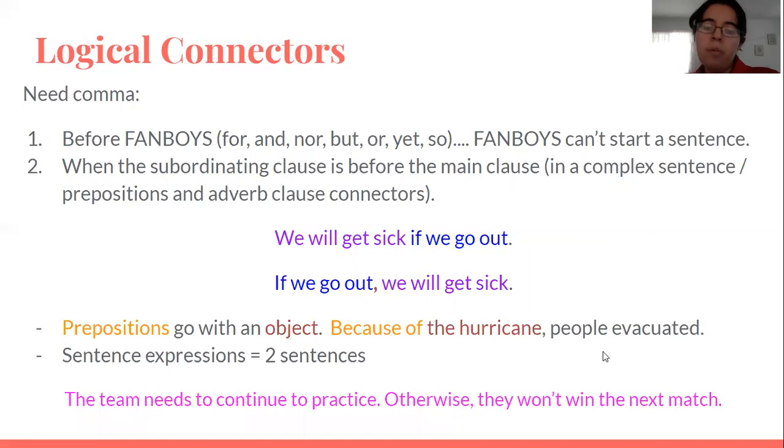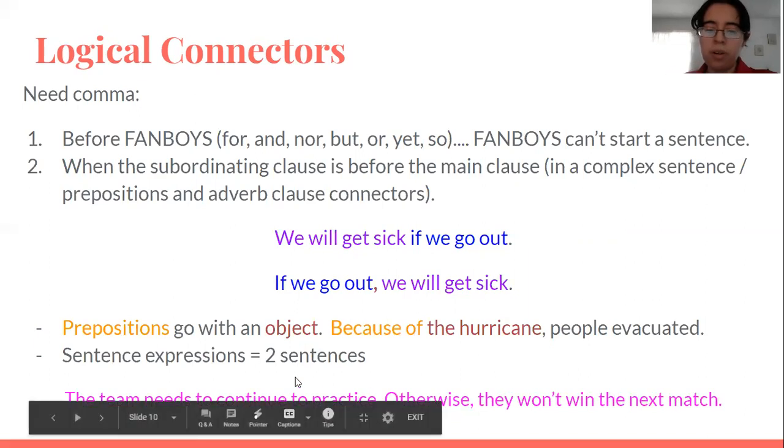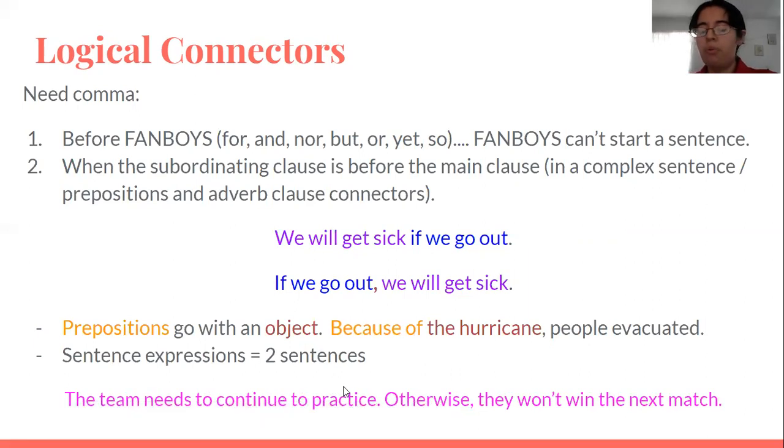And like we said, when we have sentence expressions, we create 2 sentences. So the team needs to continue to practice. Otherwise, they won't win the match.